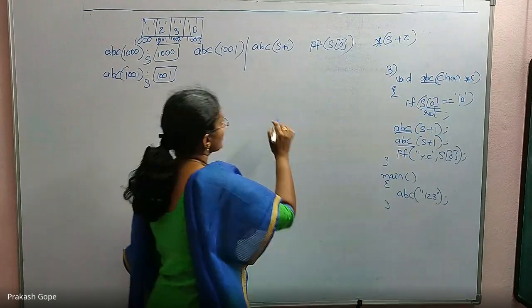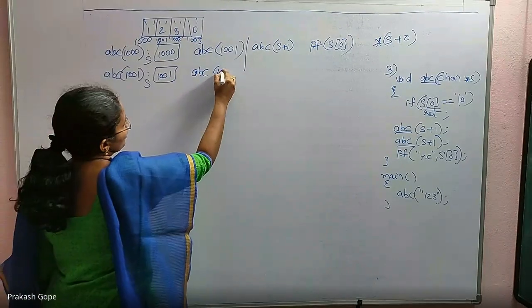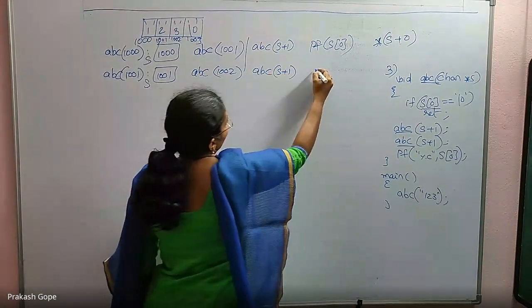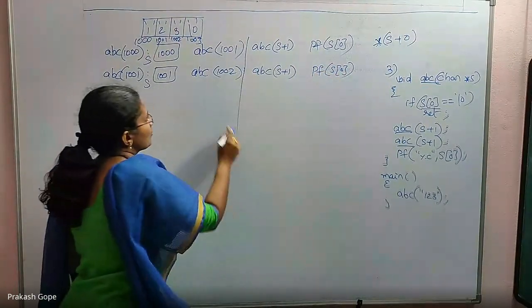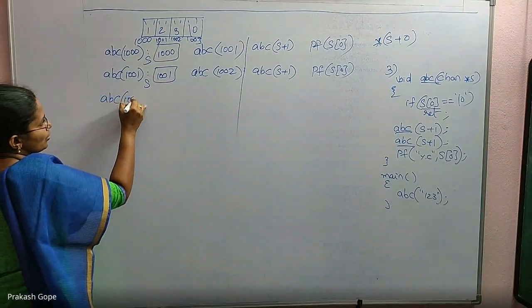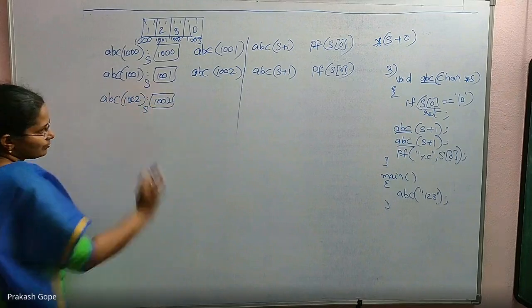I will continue with ABC of s plus 1. 1001 plus 1 is 1002. ABC of s plus 1 and printf s of 0 we will execute later. By seeing this function call, ABC of 1002, yes, copied with 1002.